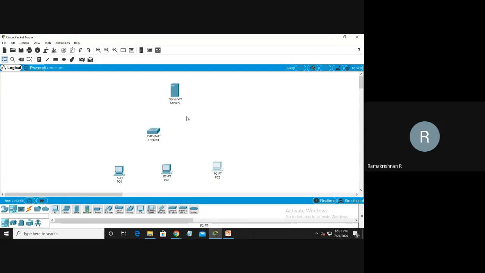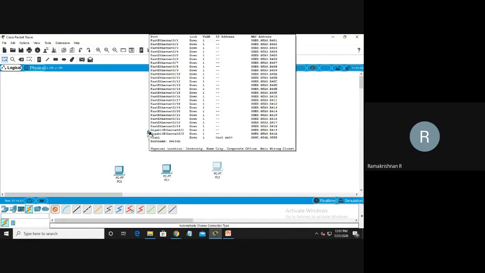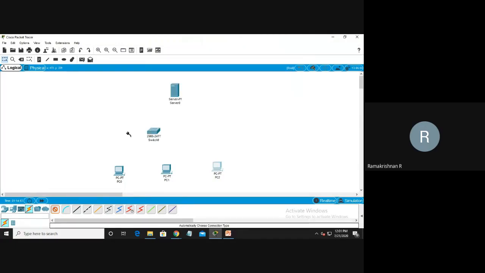But here I am not using any router. I simply want to connect. This is a connector. We already know the straight-through cable. This is a switch, a 24-port switch. From that you can understand ports 0, 1 to 24 are there, plus 2 gigabit Ethernet ports able to connect. So 24 computers can connect.